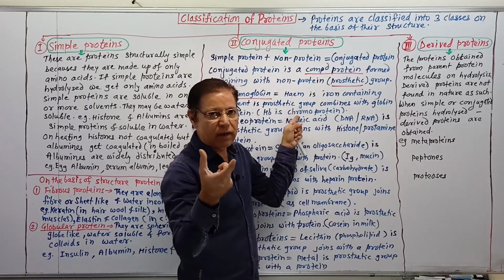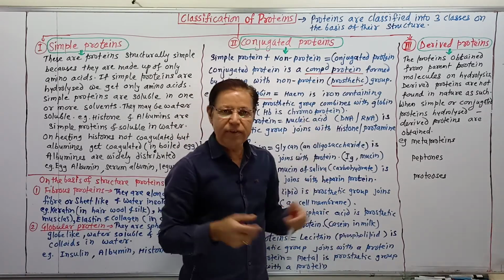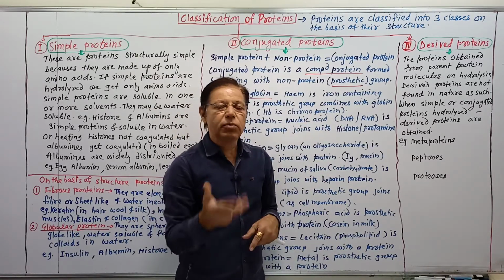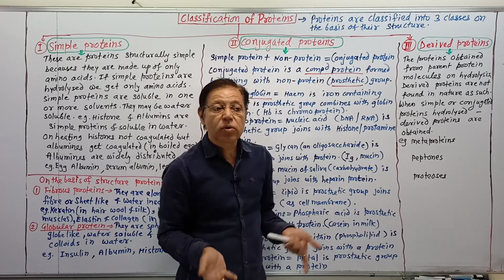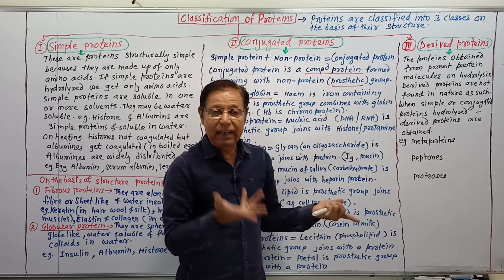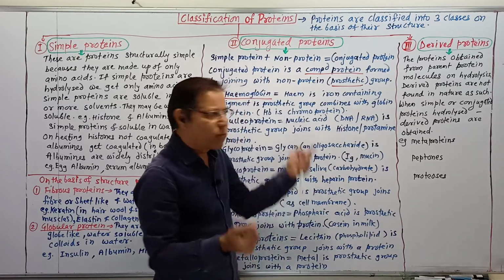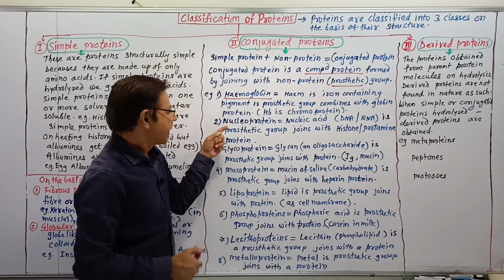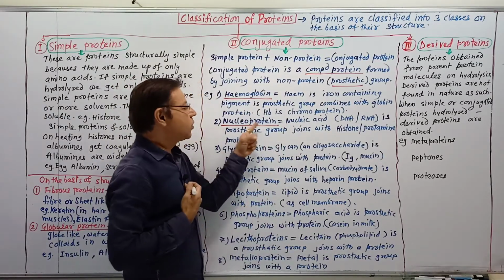Here chromo stands for colored protein, meaning these proteins have a color. Hemoglobin is reddish in color, then hemocyanin is sky blue in color. Some pigments, like chlorophyll pigments, bile pigments, carotenoids, etc., are chromoproteins.